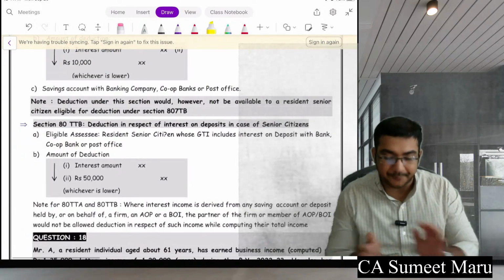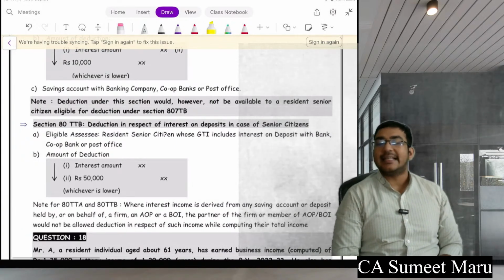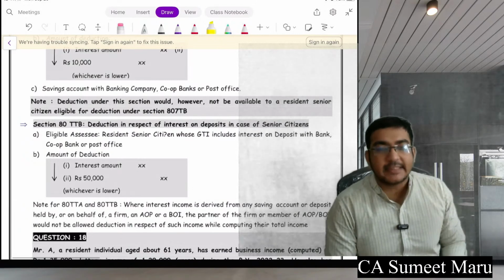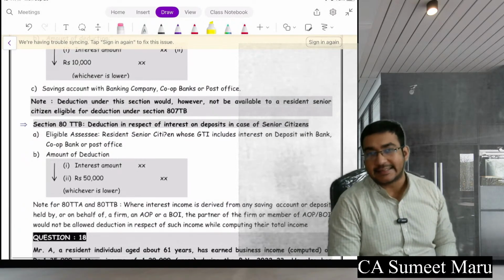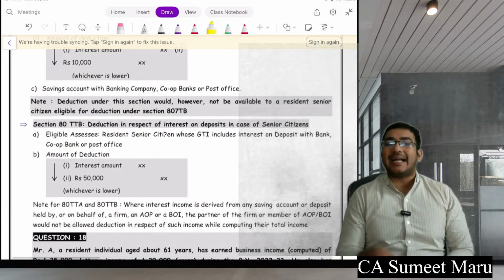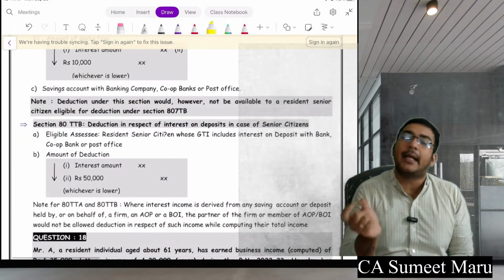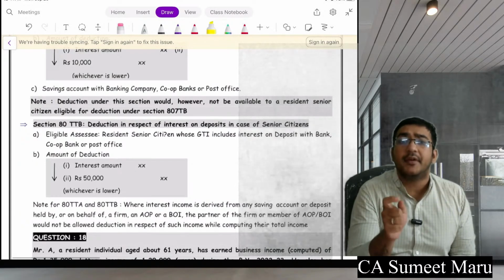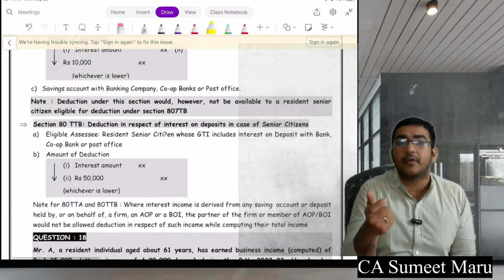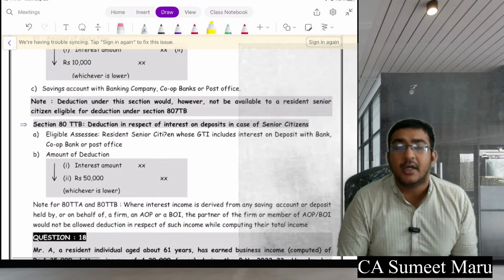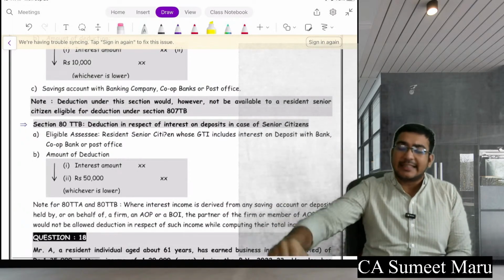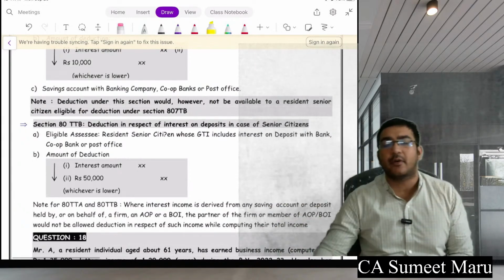Okay. The next and the last part of the chapter is your TDS and TCS. So TDS is simply that whenever you are doing payment to someone else, just cut some amount of payment and pay to the government with the number of the person whom you are doing this payment. So what happens, the one who is getting this payment, he can trace back that payment from the government.